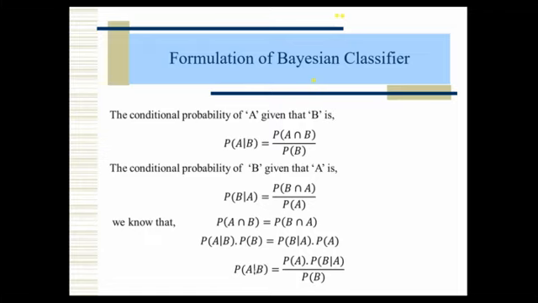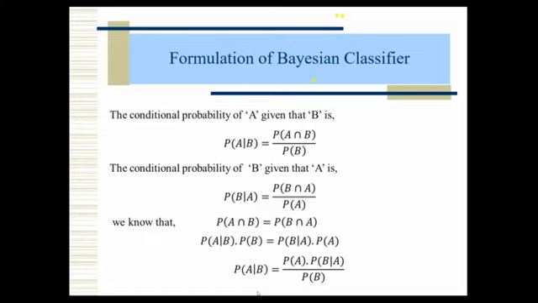I am taking P of A given B, with P of B in the denominator. This is the condition called Bayes theorem. So what is the meaning? What does it actually indicate? That's the main question. Finally, we know this is Bayes theorem. Then what is the meaning? How is it applicable? How can I apply it to a classification technique?